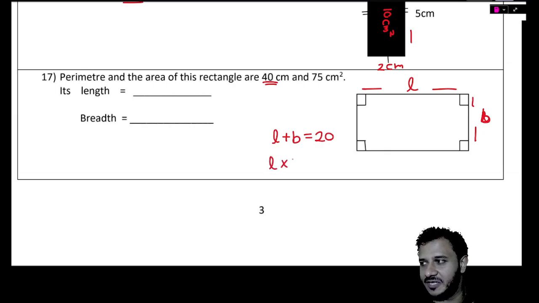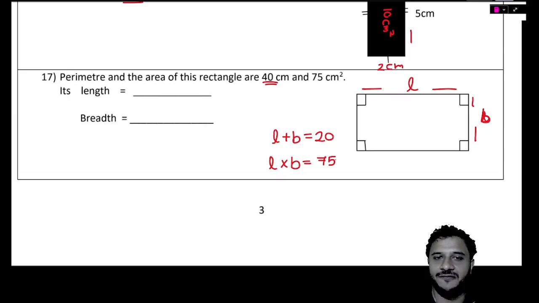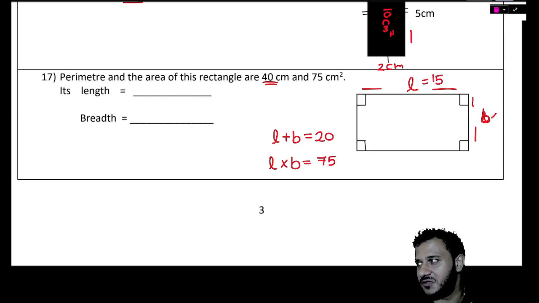But the length multiplied by the breadth is 75. So you need to figure out which two numbers add up to 20 and multiply to 75. And we know that is 15 times 5. 15 times 5 makes 75. 15 and 5 add up to 20, giving you a perimeter of 40. So length is 15 centimeters, breadth is 5 centimeters.